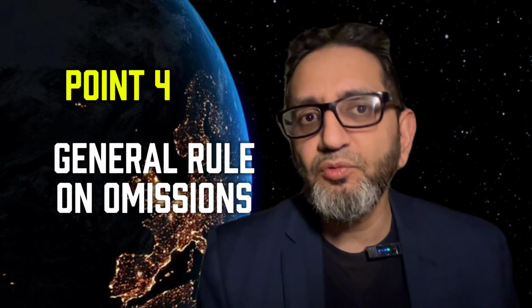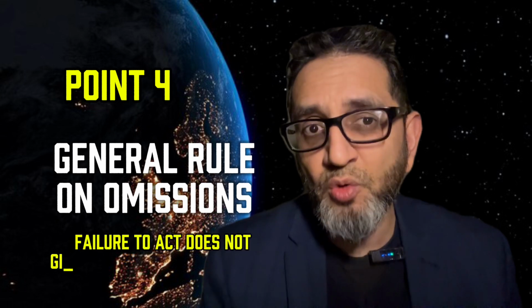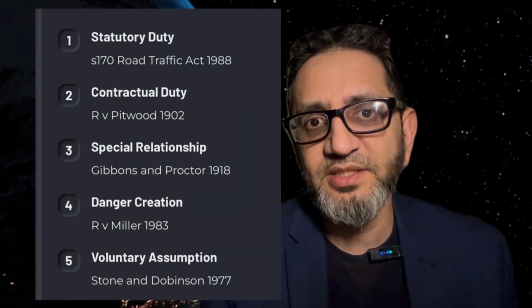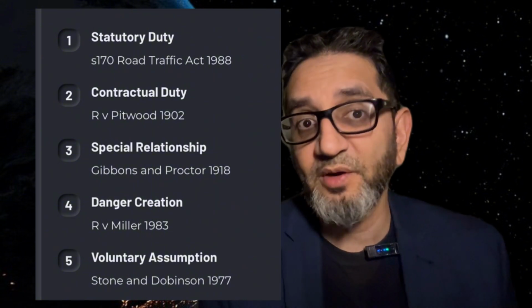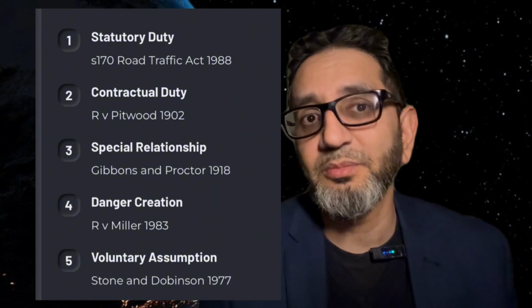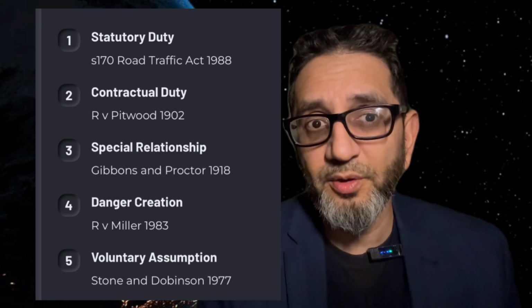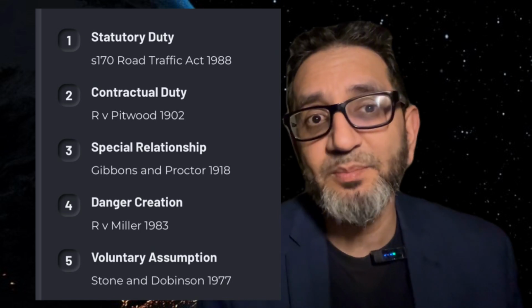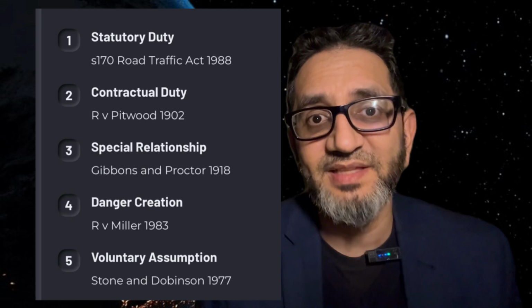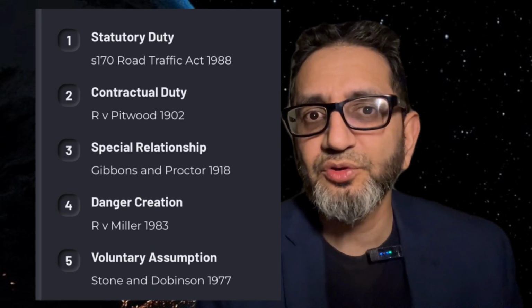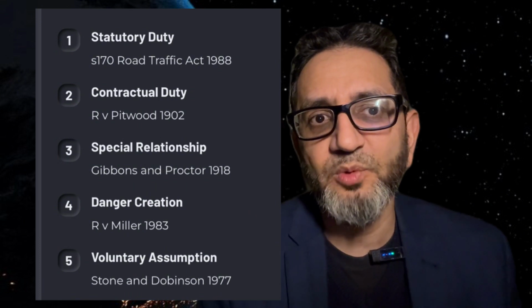Point 4. The general rule on omissions is that there is no criminal liability for a failure to act unless a duty arises from one of the 5 exceptions where a failure to act can give rise to criminal liability. Let me go through those exceptions. 1. A statutory duty, for example, Section 170 of the Road Traffic Act, failing to stop and report an accident. 2. A contractual duty, as per the case of R versus Pittwood.